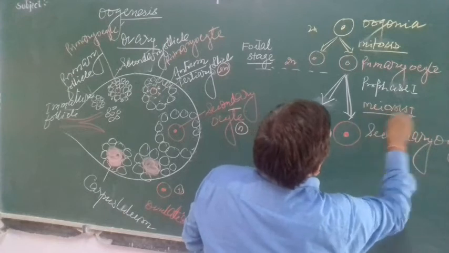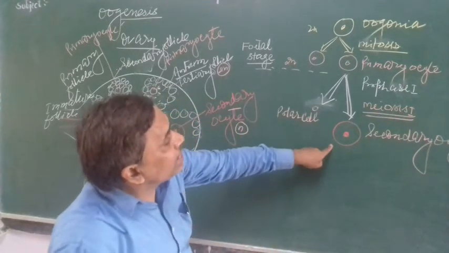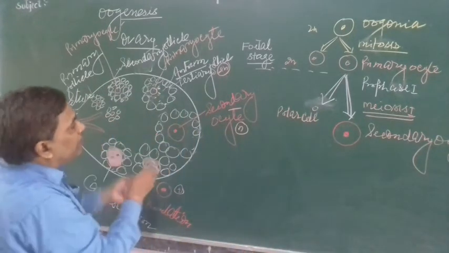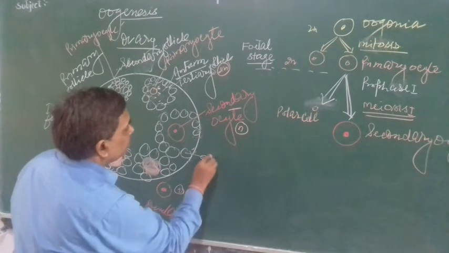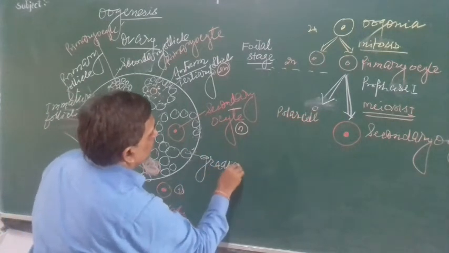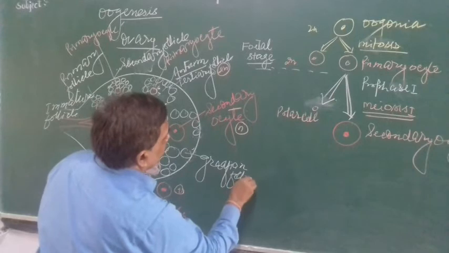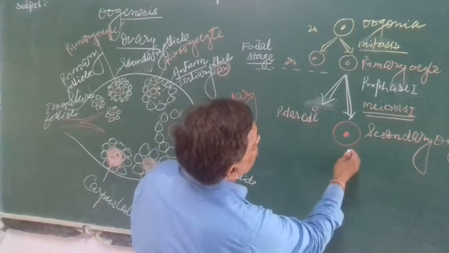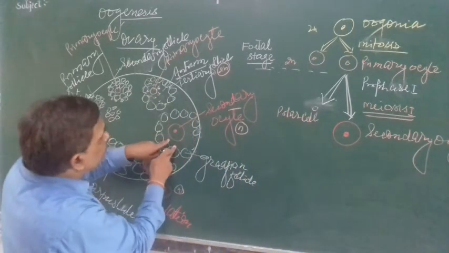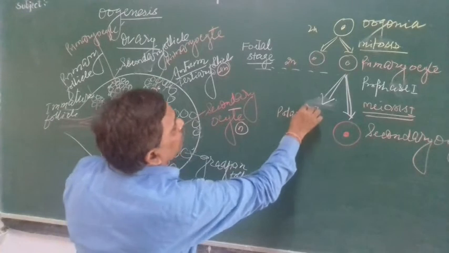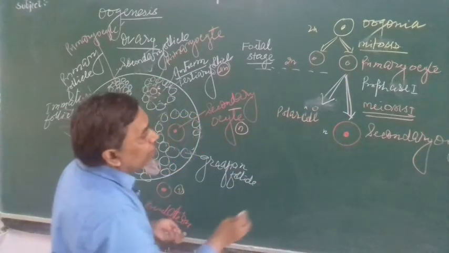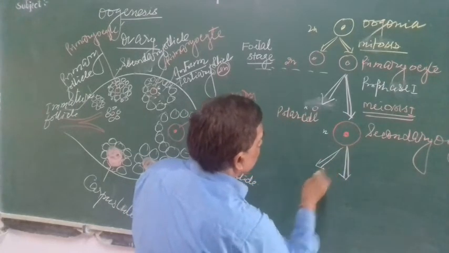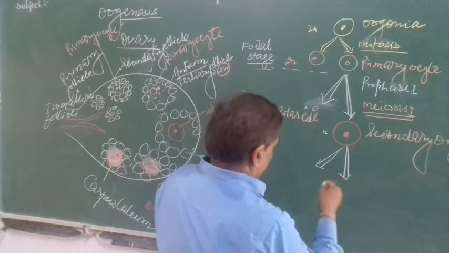Meiosis first completed here. In secondary oocyte stage, it is present in the Graafian follicle. This is called as Graafian follicle. And now, in this Graafian follicle stage, the secondary oocyte develops here. It is haploid and one polar cell. This is N, this is also N. Now it undergoes meiosis second.